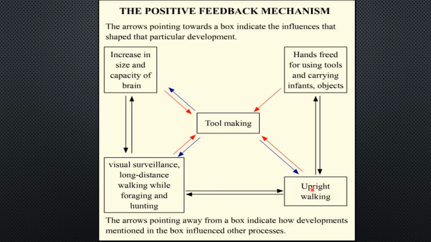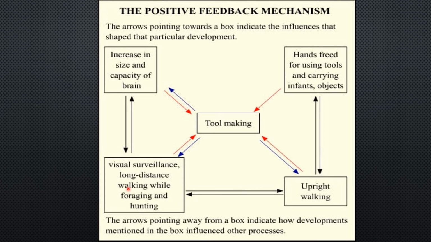And now you can see the upright walking. Once the early man started walking upright, his front limbs or hands got free. This helped him to utilize those extra limbs for making tools.